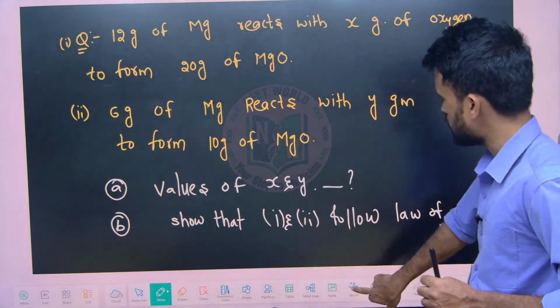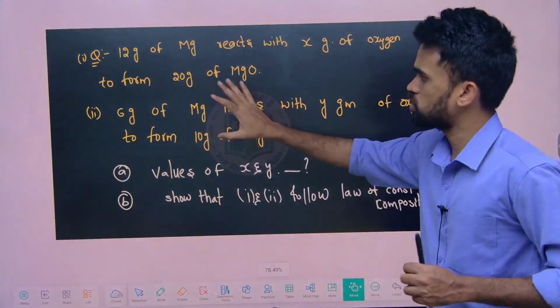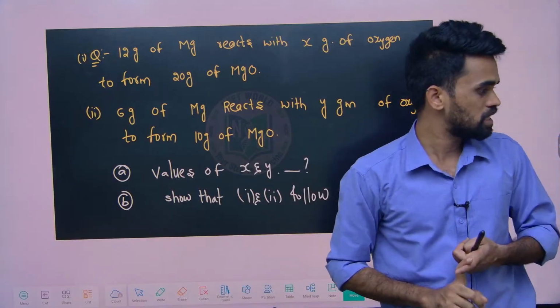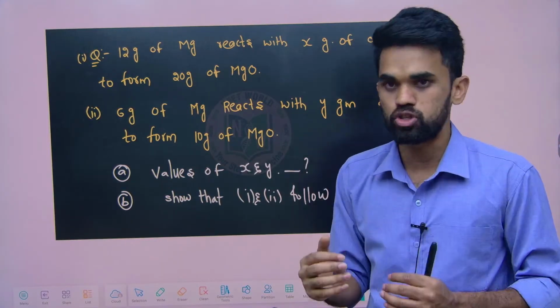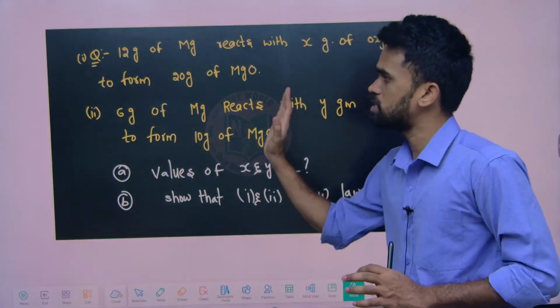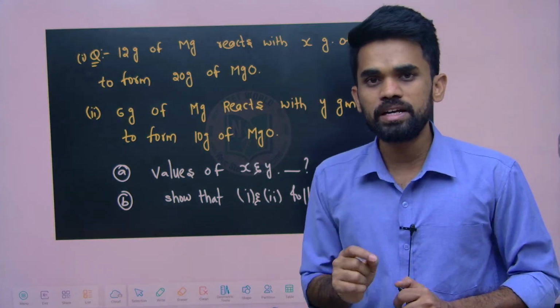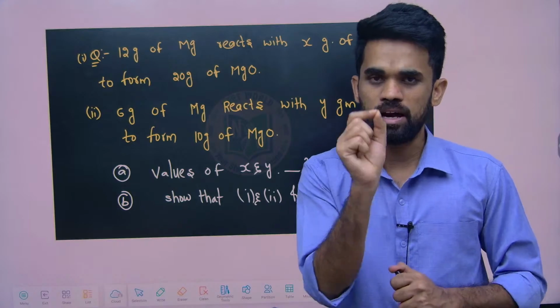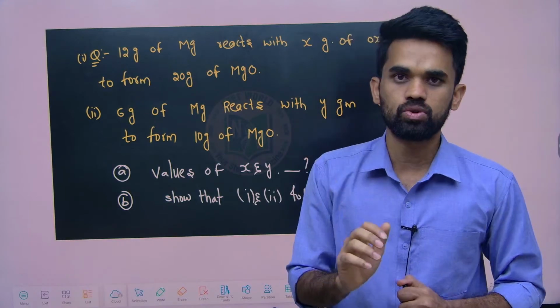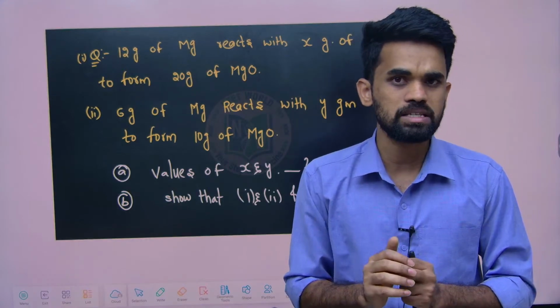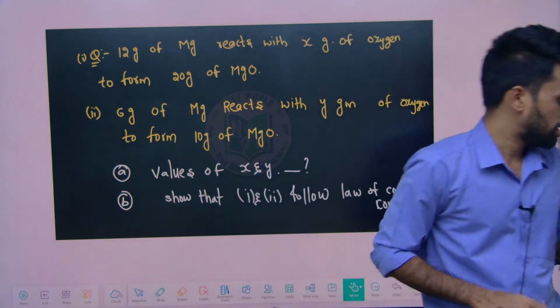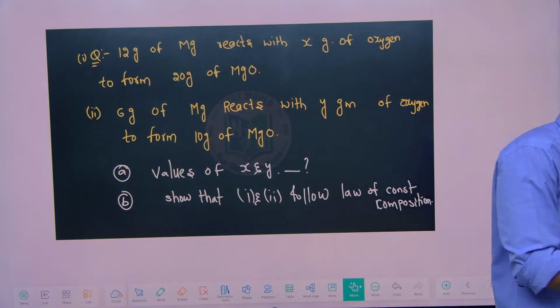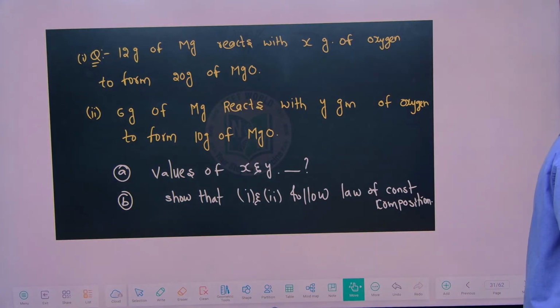So now let us try this question. This is the question I wanted to give you first. It combines both the first law, the law of conservation of mass, and the next law, the law of definite proportions. Both are included here. Read the question once and try to solve it, or just pause the video and try to solve it first. If you followed the last class, you can easily answer this. If anyone in the comment box has any doubts, please mention.